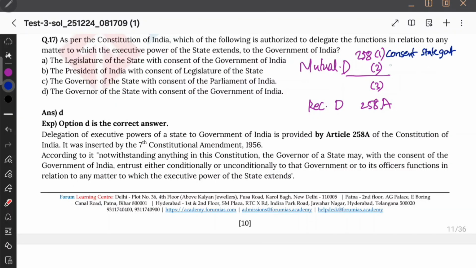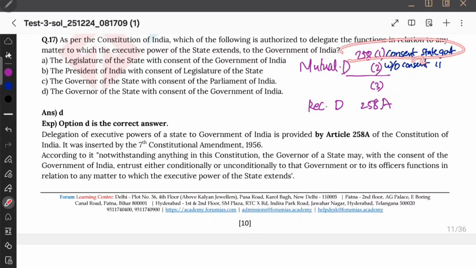then that is 258 clause 1. If you are not taking consent of state government, then it is 258 clause 2. Okay. So 258 clause 1, president may, with the consent of state government, entrust the executive functions of union to the state. Okay. And without state consent, how will the president do it? He cannot. So parliament via a law can entrust executive functions of the union to the state without any state consent. Okay, that is 258 clause 2.